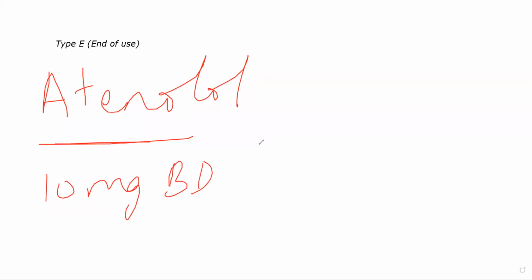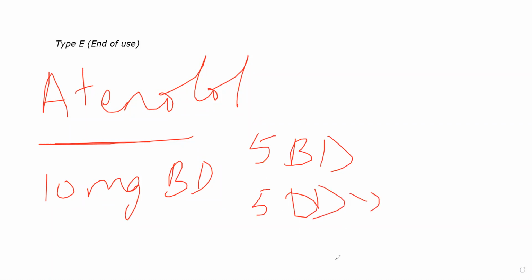So 10 mg BID से आप क्या करते हैं? 5 mg BD करते हैं. Then 5 mg BD से 5 mg OD करते हैं. Then 5 mg OD से you stop the drug. Okay. So there are several ways of tapering, but essentially you taper the drug slowly. You do not immediately stop the drug as such. If you immediately stop the drug, what will happen is the patient will have angina. Okay. If you suddenly withdraw the drug, the patient will have angina.